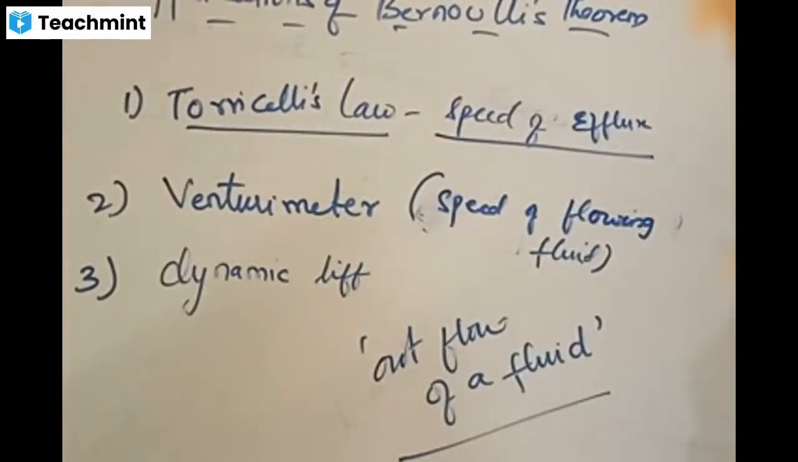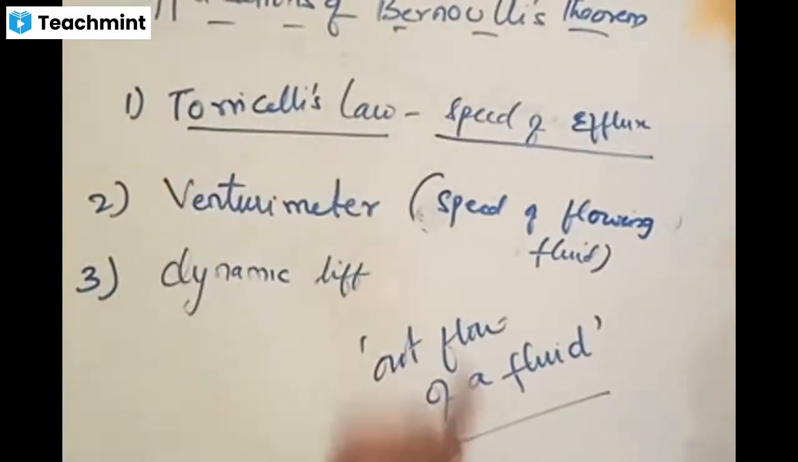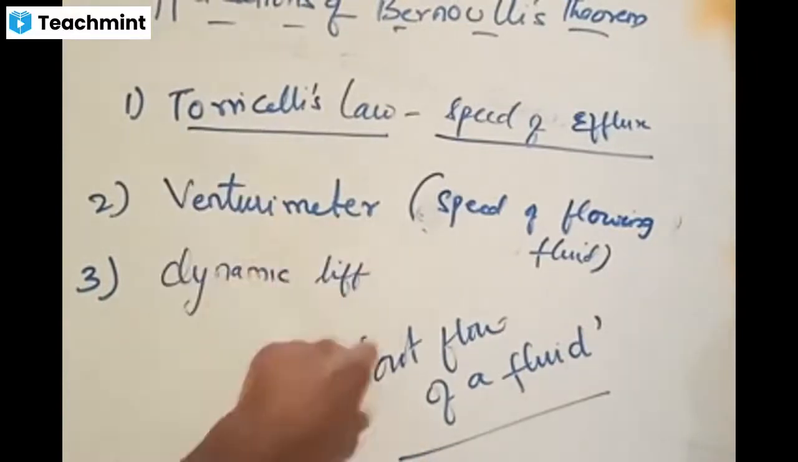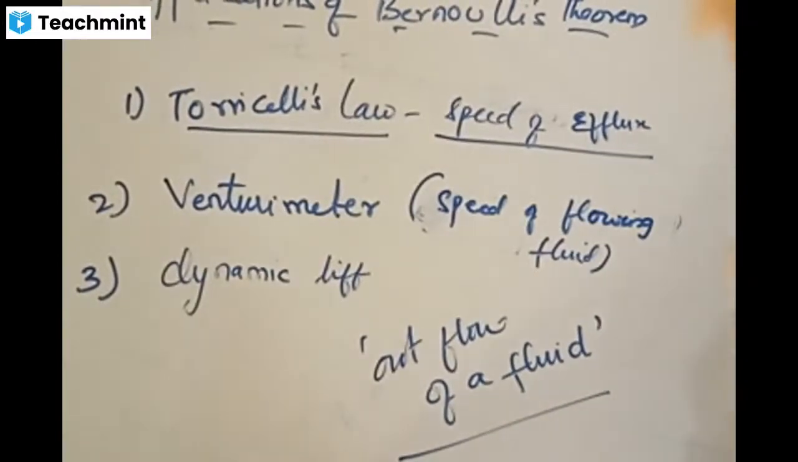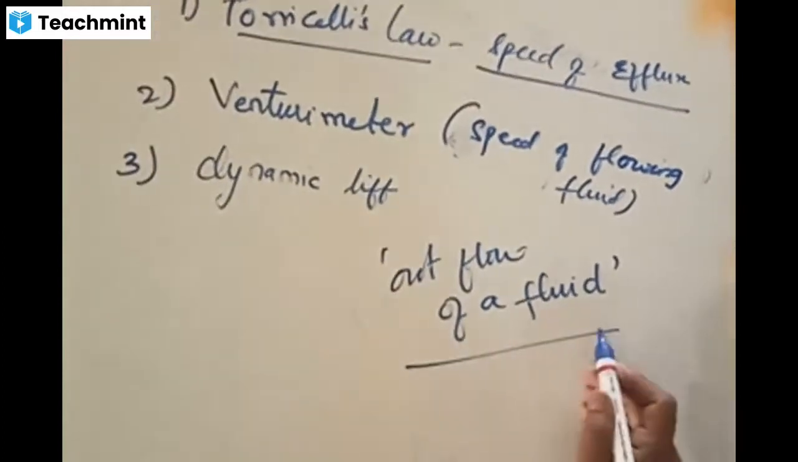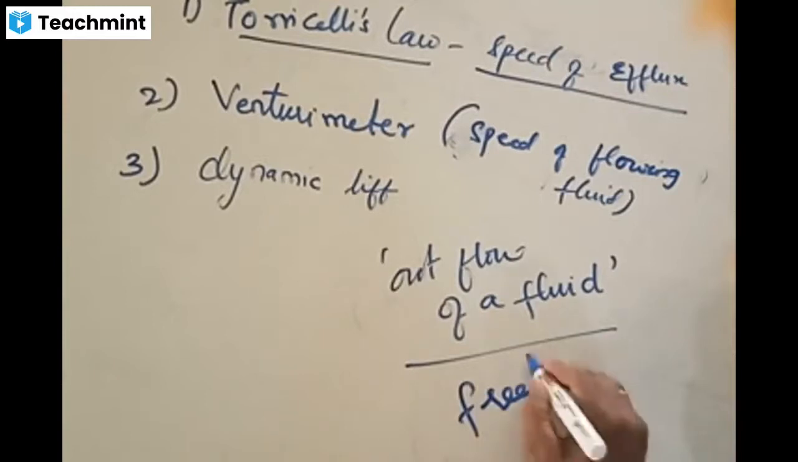What is this Torricelli's law? It gives an expression by making use of Bernoulli's principle. The name of the scientist is Torricelli. He found with what speed the fluid is going to come out, and since he did this by using Bernoulli's principle, what he found is that any fluid coming from a certain height will be acting as a freely falling body.